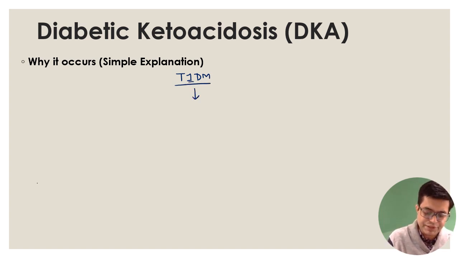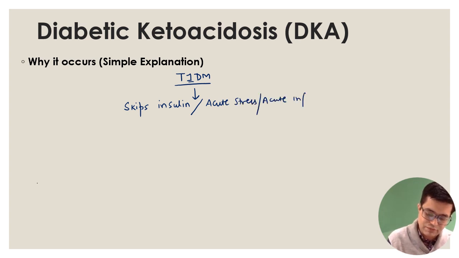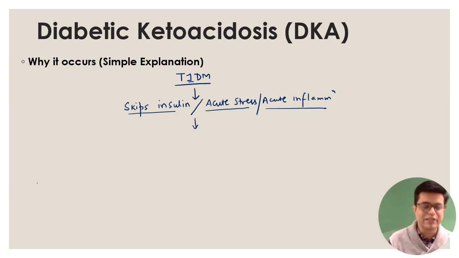This patient, due to some reason, either skips an insulin dose, or develops some acute stress, or develops some acute inflammation. Acute stress does not mean only mental stress. Any kind of surgery or physical trauma will also be a stressful condition. So whenever there is skipping of insulin dose, acute stress or acute inflammation, there will be a hormonal imbalance produced in the body. There will be a sudden dip in the circulating insulin levels. Plus, there will be a sudden increase in the glucagon levels.